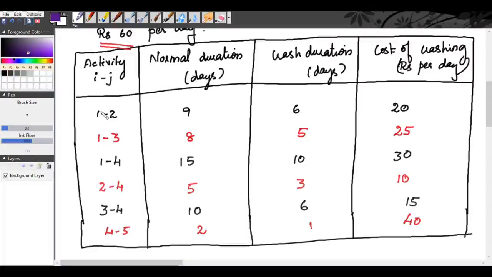See, normal duration for activity 1, 2 is 9 days, the crash duration is 6 days, which means you can crash this activity 1, 2 for 3 days. Similarly, you can crash the activity 1, 3 for 8 minus 5, 3 days. Our critical activities are activity 1, 3, 3, 4 and 4, 5. So for that, first of all, we will find the cost of crashing.